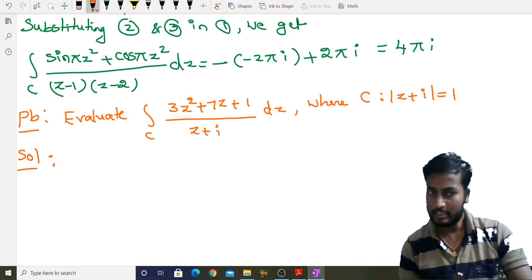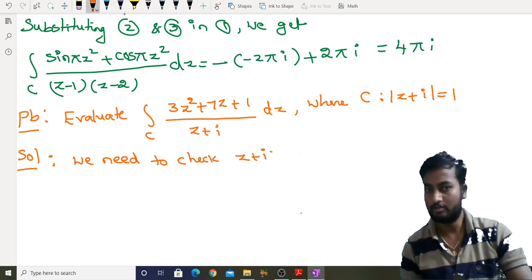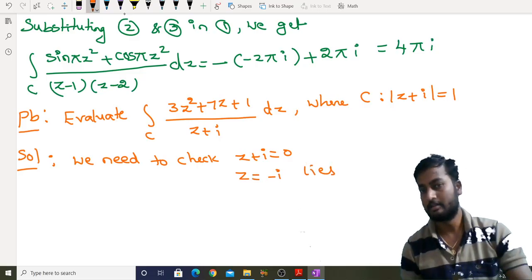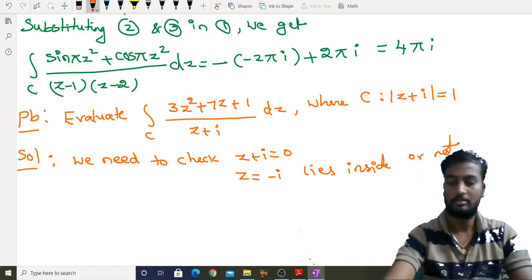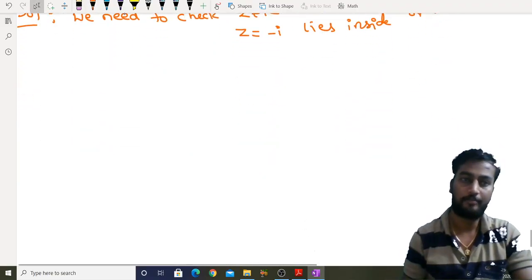Now we need to check which point lies inside or not. We need to check whether z + i = 0, that means z = −i, lies inside or not, right?